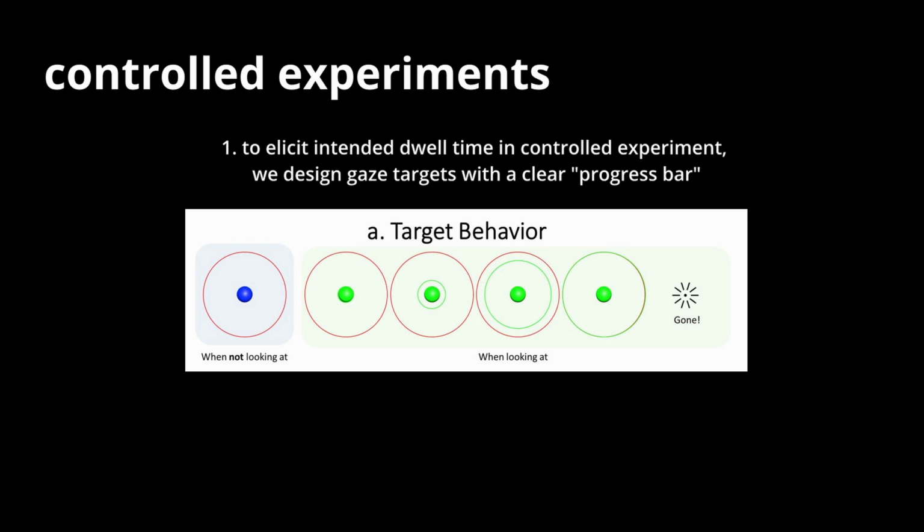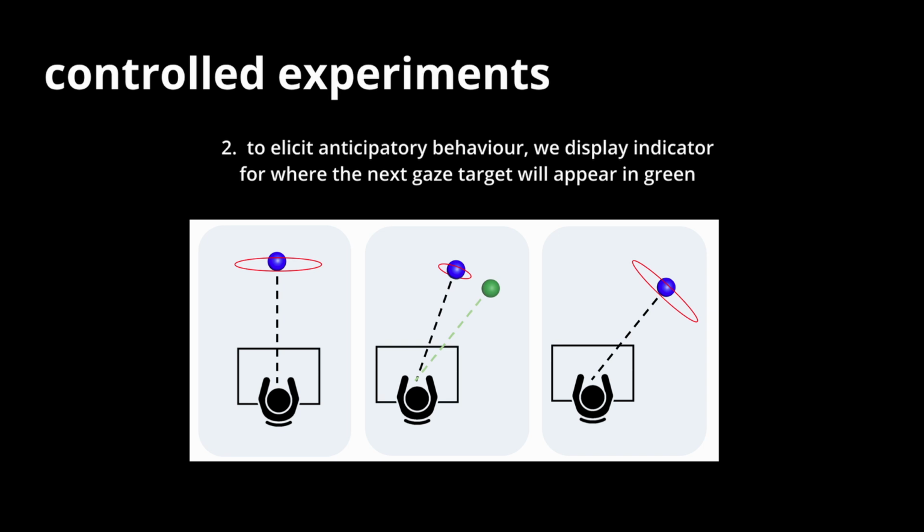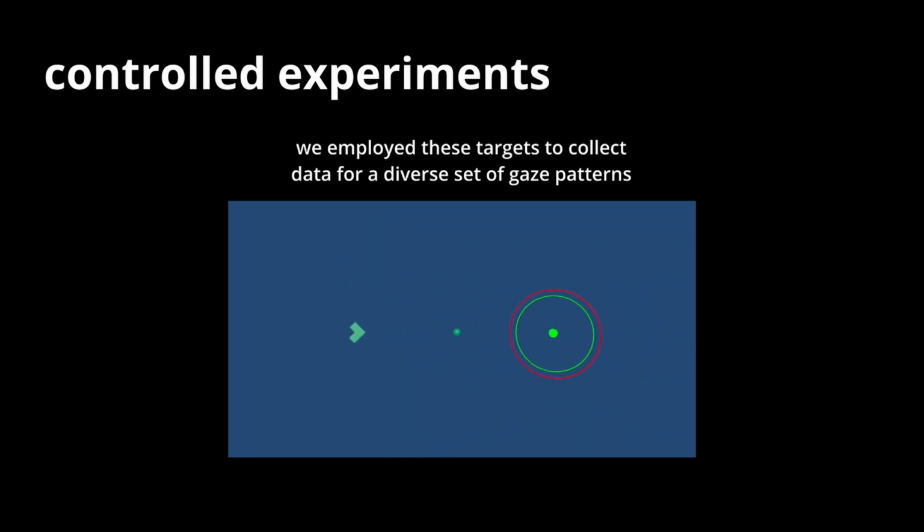To communicate dwell time, we designed targets with a clear progress bar, with the size of the target corresponding to expected dwell time. To elicit anticipatory behavior, we display a green indicator to point to the next target. These targets are employed to collect data for a diverse set of gaze patterns.